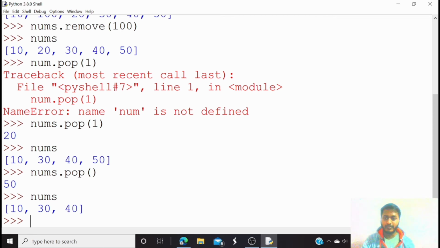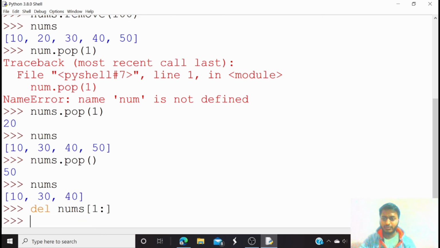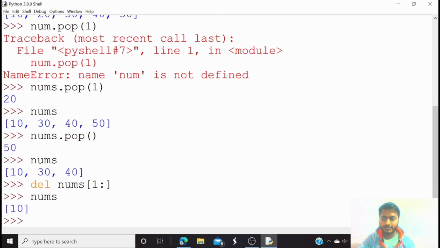If I want to delete multiple values, then how can I do that? There is a command called del, and I have to declare the variable name, and inside that I have to specify the index. Suppose I am giving from 1. So let's see nums. Here you can see only a single value 10 inside nums. 30 and 40 are deleted from the list. Here we have seen how to delete multiple values.